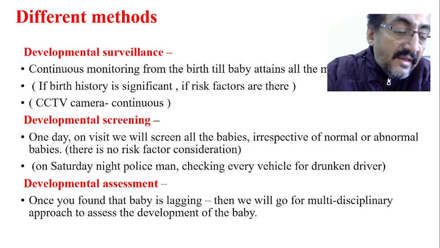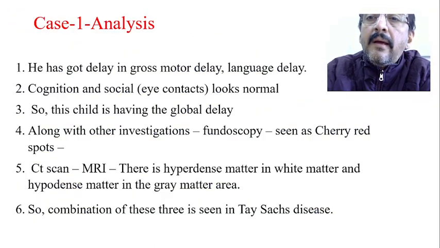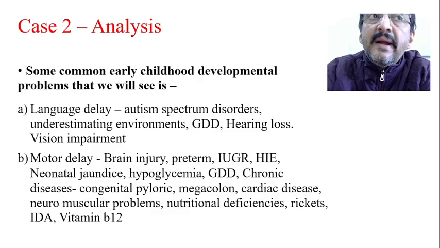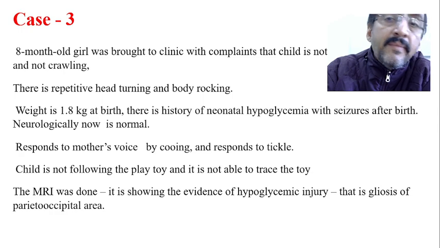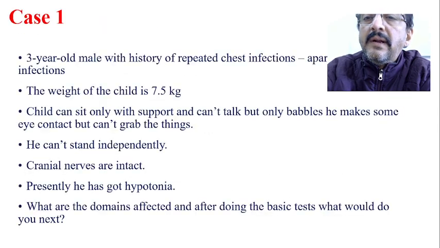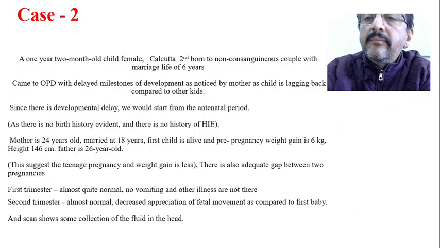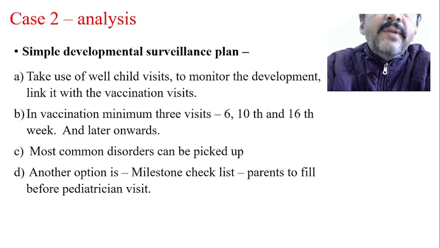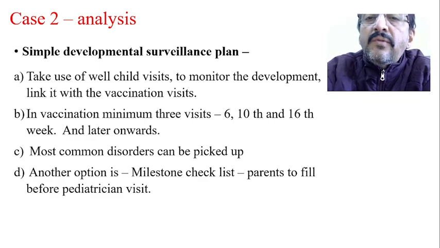So in this particular case, where the mother is complaining that my child might be having a developmental problem, you have to go for developmental surveillance. So we have to go for the developmental surveillance plan. Here we have to adopt a simple developmental surveillance plan. Make use of the well child visit to monitor the development and link it with the vaccination visit.